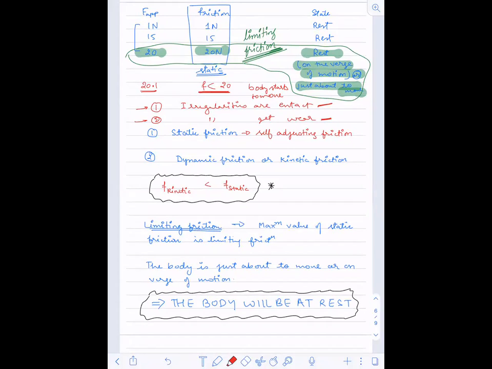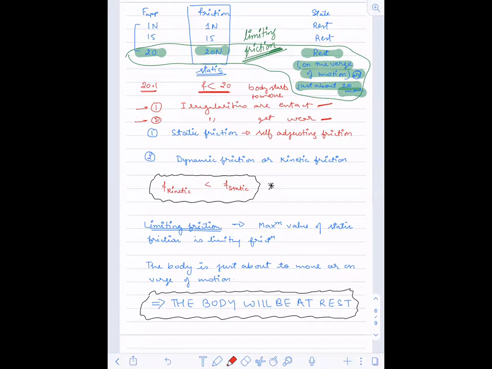See, whatever I am writing on the screen and you are taking the screenshot, it is not for your notes. Don't convert this into PDF and think that this is your notes. You should write everything again in your own words. Then only it will be better for you to understand.